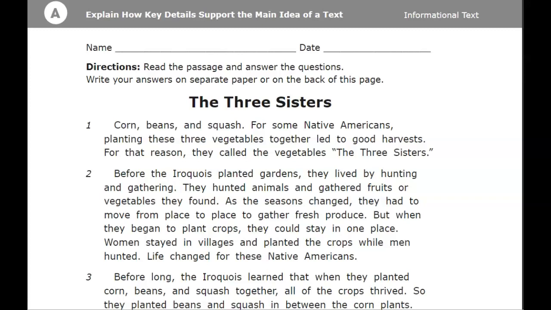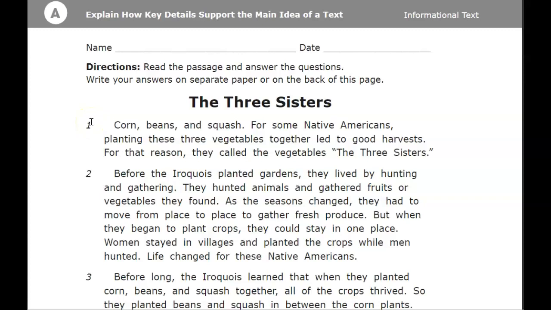Explain how key details support the main idea of a text. Informational text. Read the passage and answer the questions. Write your answers on a separate paper or on the back of this page. The Three Sisters. Corn, beans, and squash.